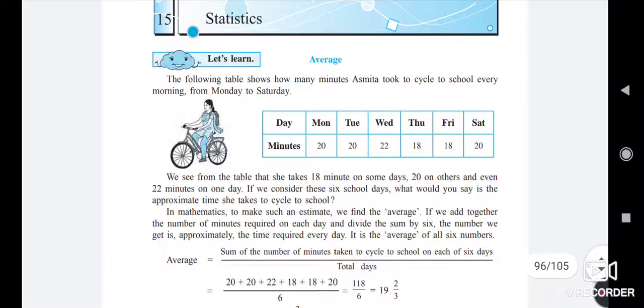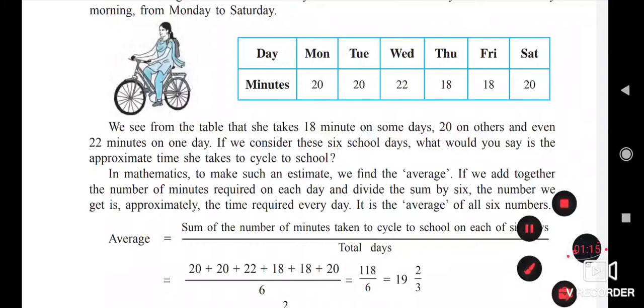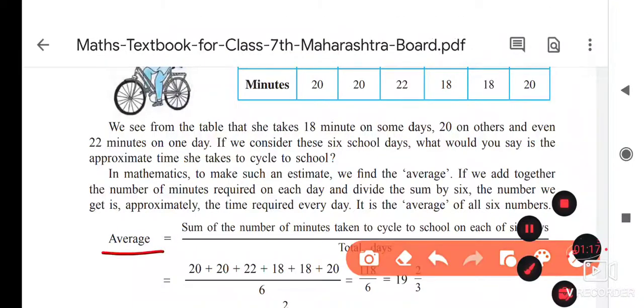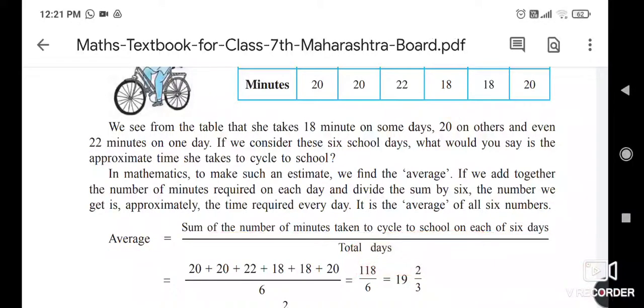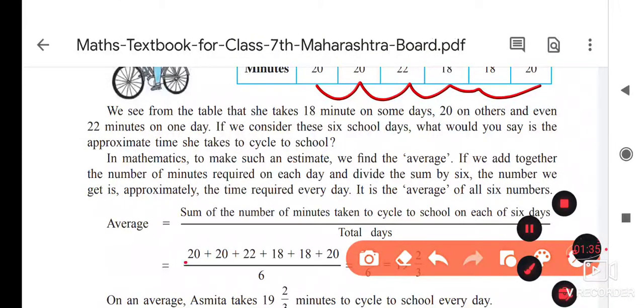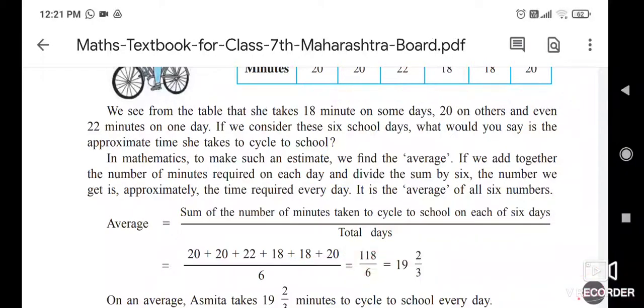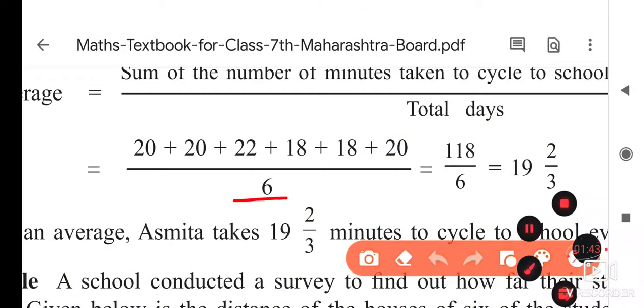Now we have to find out how much average cycling she has done in a week. So for that, what do we have to do? The formula is: average is equal to the sum of the numbers in minutes taken by cycle to the school on each day. So we have to add the timings: 20 plus 20 plus 22 plus 18 plus 18 plus 20. And we have to divide it by the number of days. How many days did she come to school by bicycle? 6 days. Monday, Tuesday, Wednesday, Thursday, Friday and Saturday, these 6 days she came by bicycle.